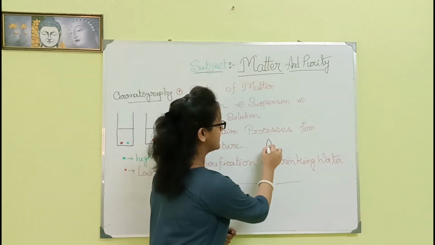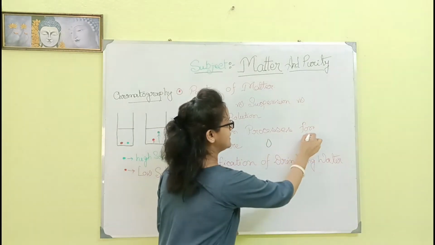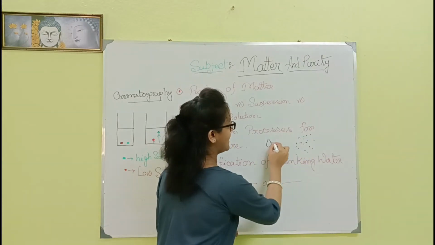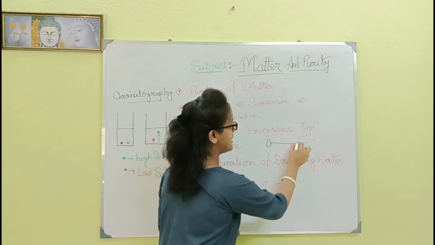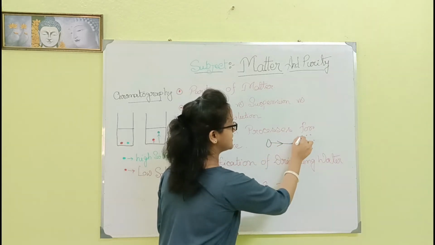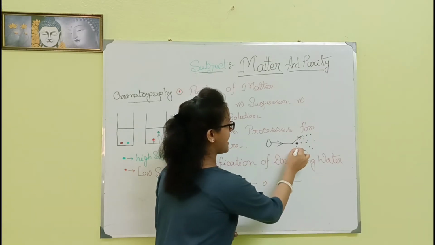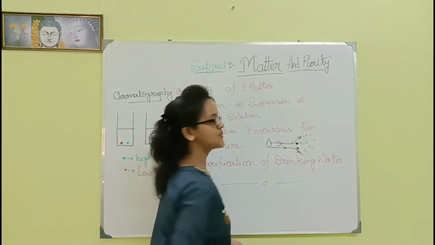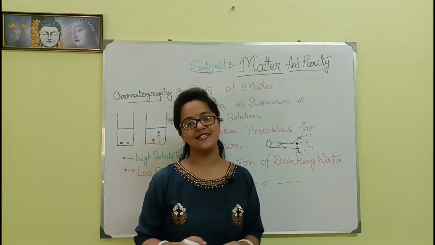Here is a light, and these are the particles and the light beam. This is a large particle and the light beam is scattered in this way. This is another particle, the light beam is scattered in this way. This is called the Tyndall effect.